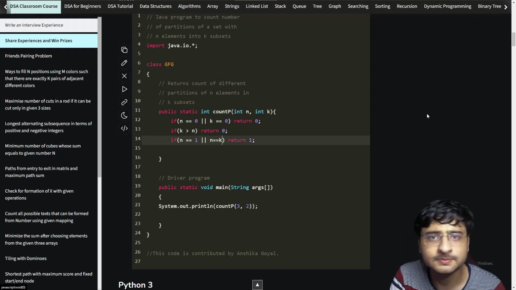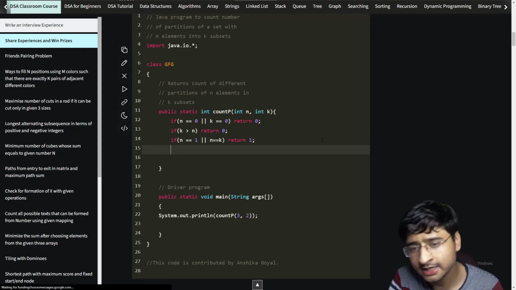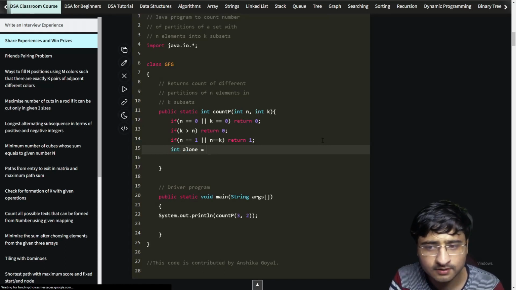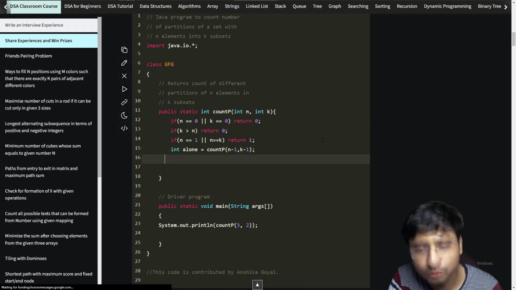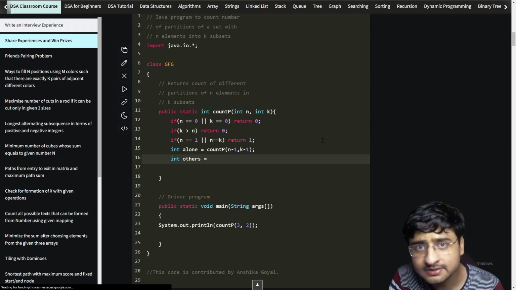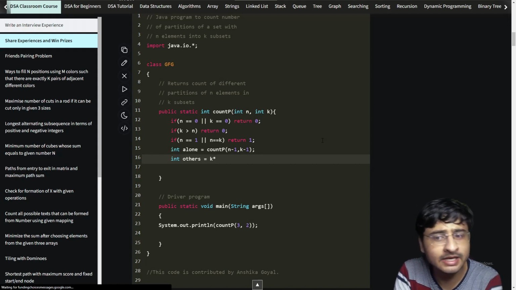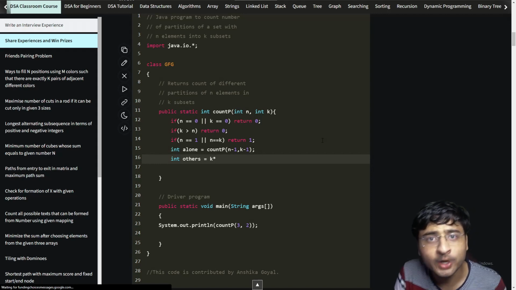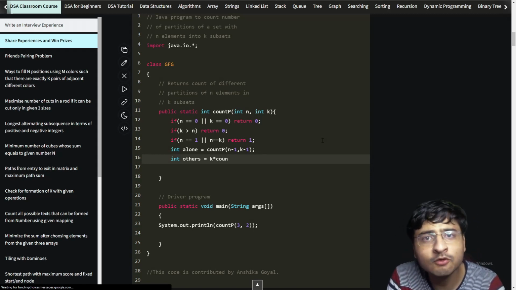Let us look at the code of this. According to the recursion function, if the nth person is coming alone, this means that it is forming the kth team. The rest of the people, n minus 1 people, have to form k minus 1 teams. This is the responsibility they have. And if I'm coming with others, this means that I'll be joining k teams. So one by one, I'll try to join every team. There will be that many possibilities. I'll be multiplying it by k, because I am joining those teams one by one, right? So if I am not forming the kth team, I want to join other teams.